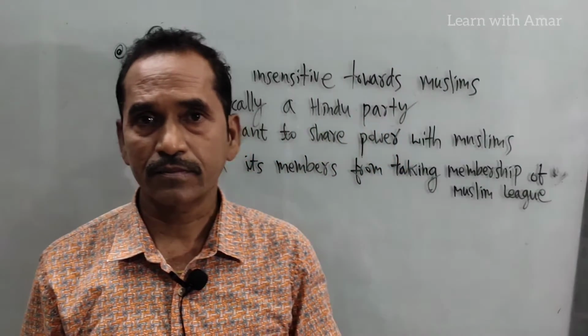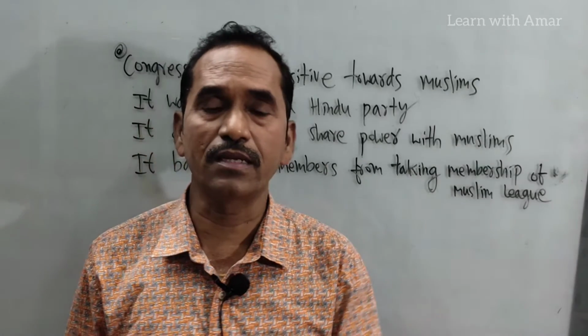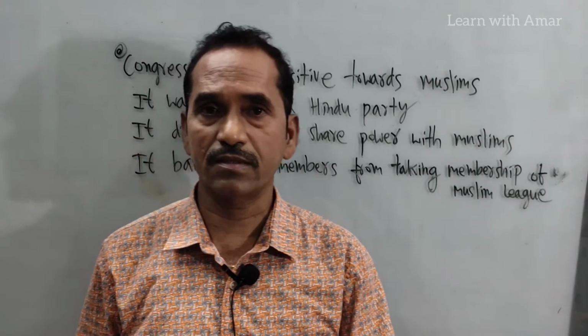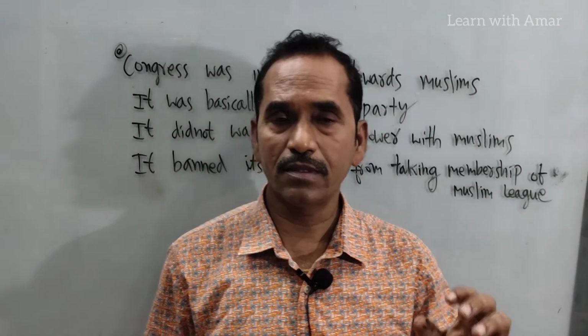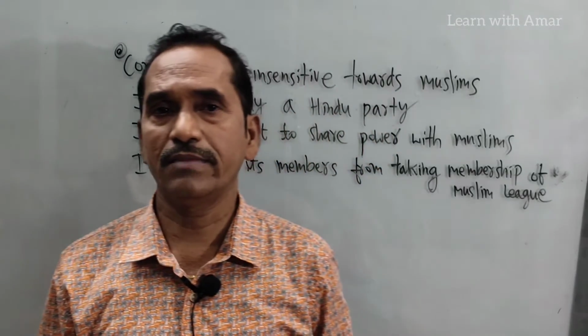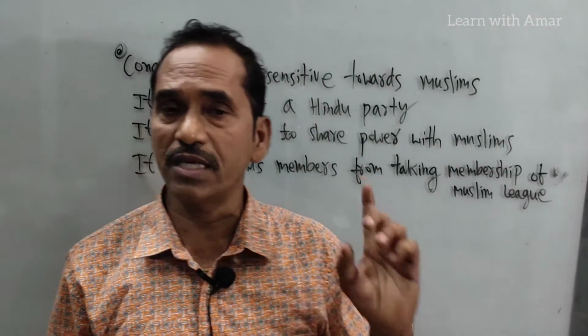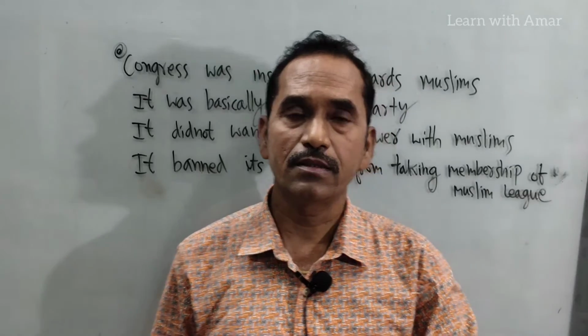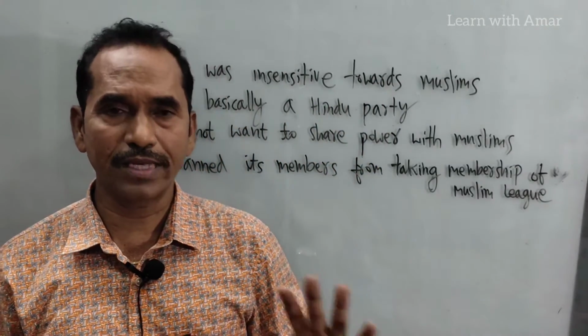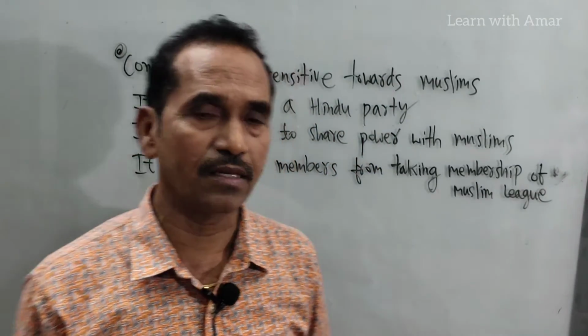Muslim League utilized all these 10 years. It became very strong. At the time, many Congress leaders were in jail, so Muslim League utilized each and every moment, and it became very strong among Muslims.